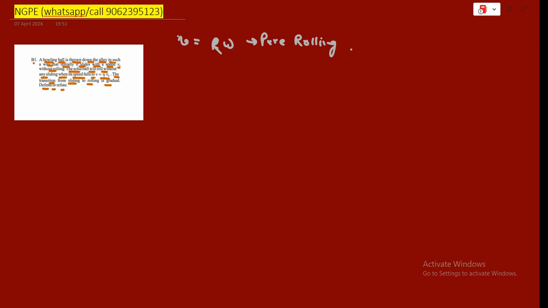We use two main laws here. First is the linear motion. Friction is the only horizontal force. So according to Newton, F is what? ma. And Fk is what? mu mg.